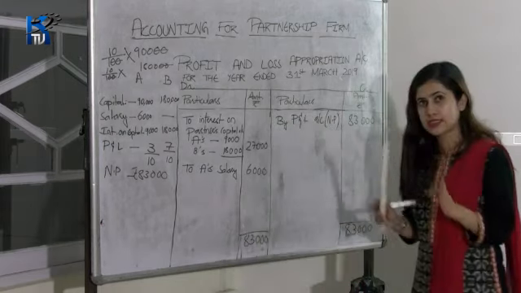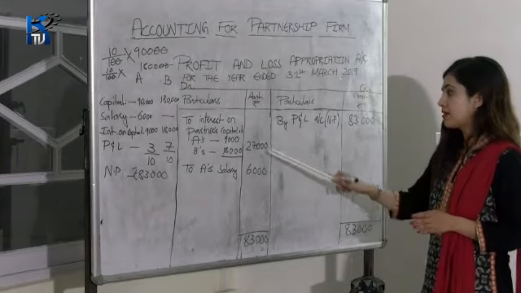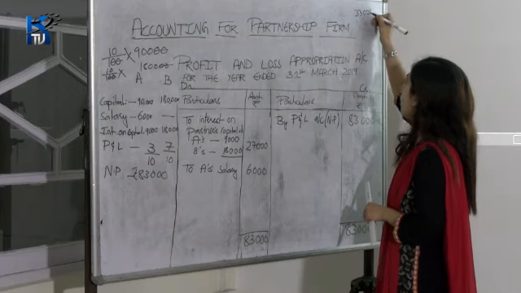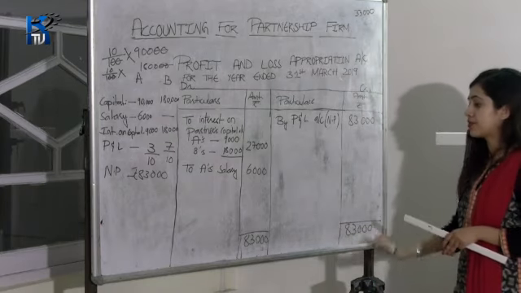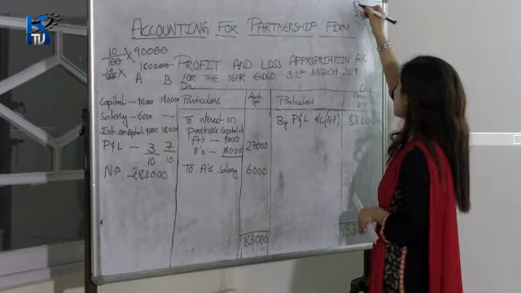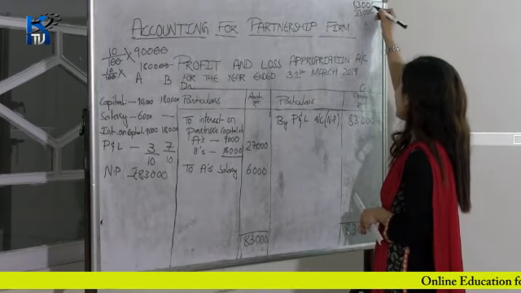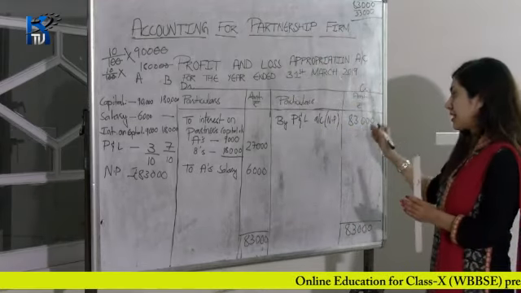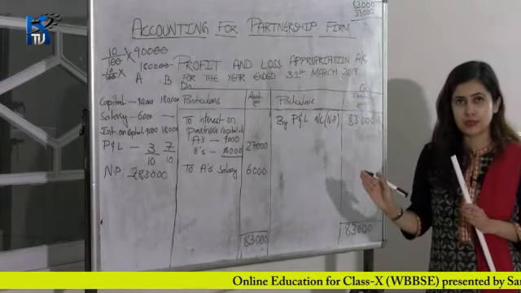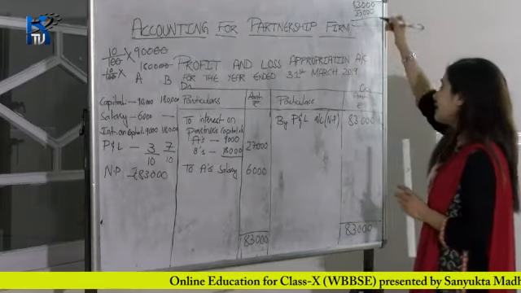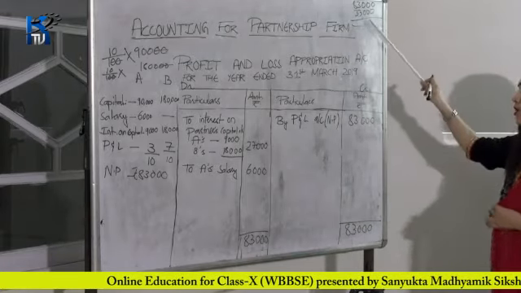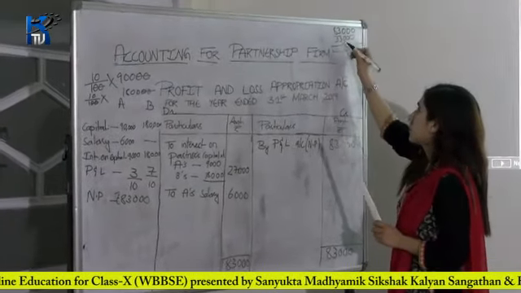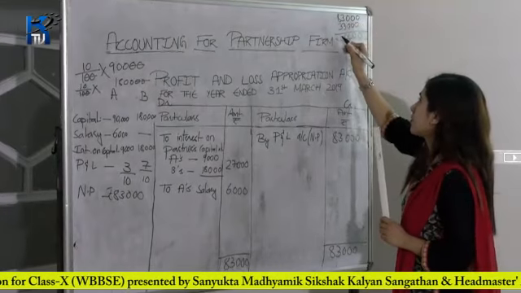Now the next step is you have to subtract this total, that is 33,000, from this total, that is 83,000. You have to subtract the total of the debit side from the total of the credit side, because the credit side is greater than the debit side. That is why we are subtracting the smaller from the greater one. 3 minus 3, 0. 8 minus 3 gives you 5.